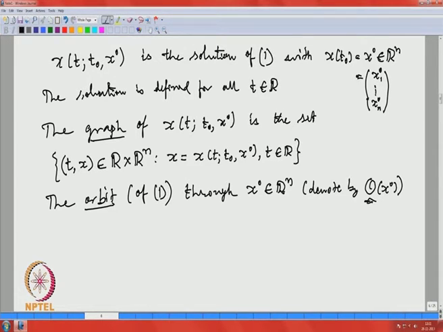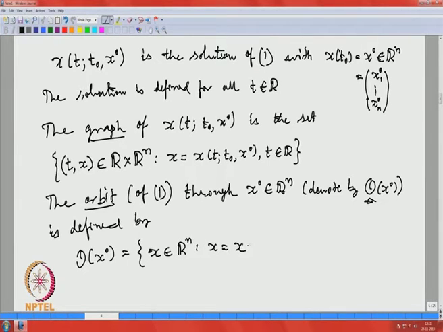It is defined as a subset of R n: x belongs to R n such that x is equal to x of t, t 0, x 0, for t belongs to the domain.